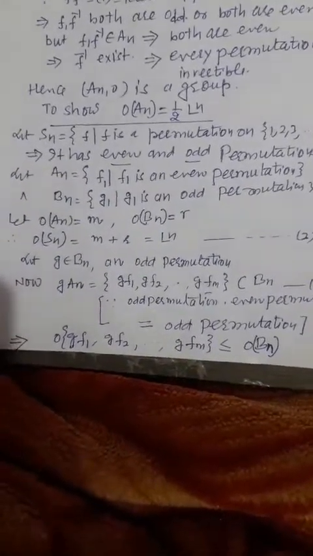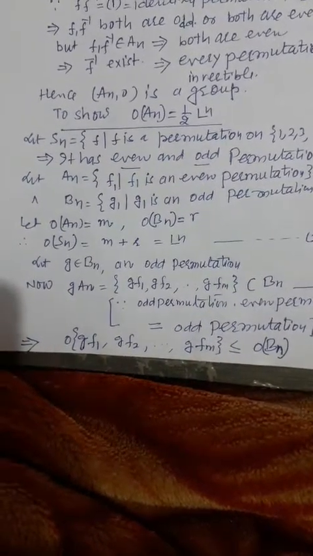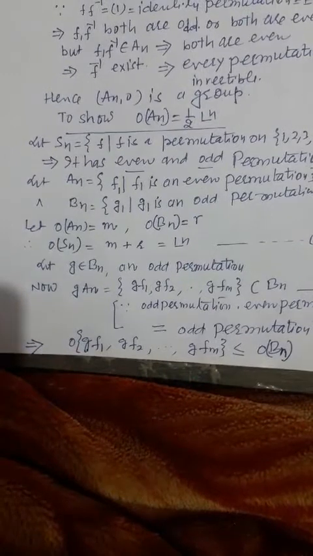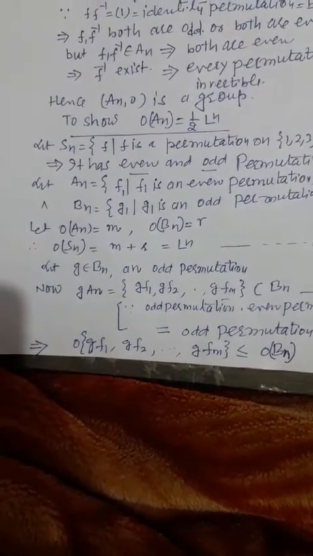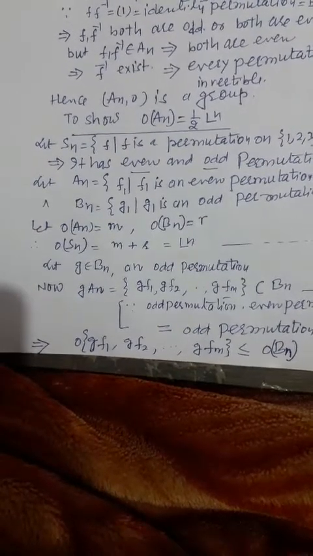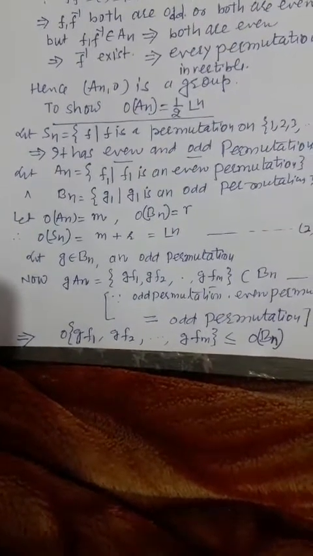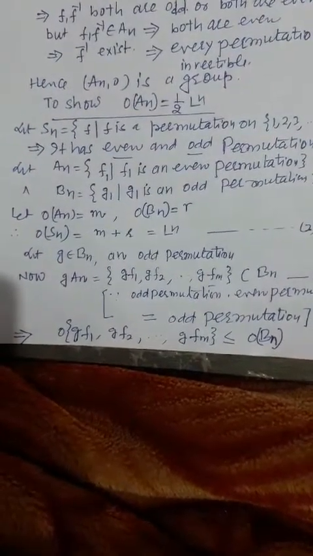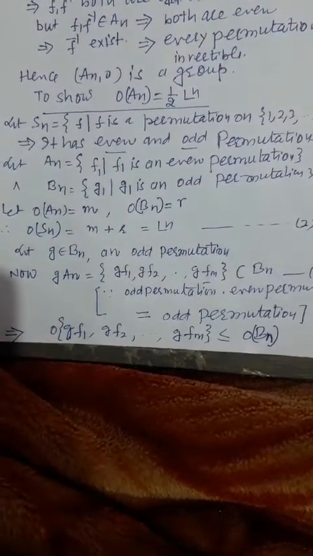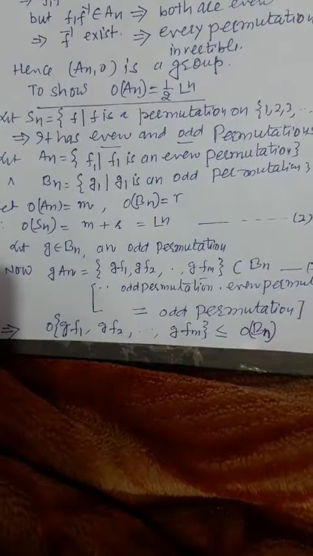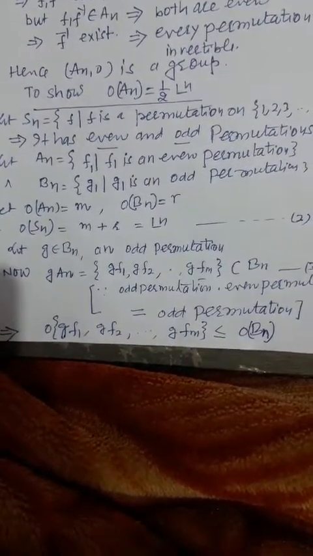Now we consider an arbitrary permutation g of Bn, that is, an odd permutation. Now we multiply this permutation by every element of An, so we write gAn. Since we know that the multiplication of an even permutation and an odd permutation is odd, we will get all odd permutations.